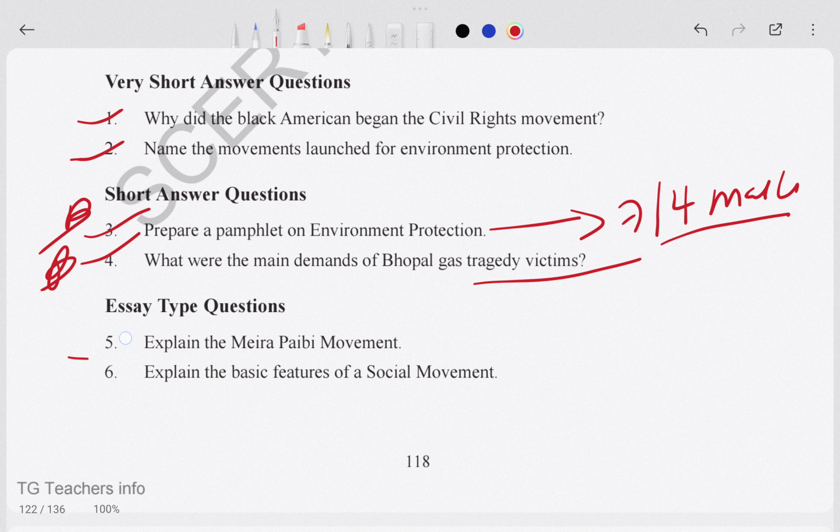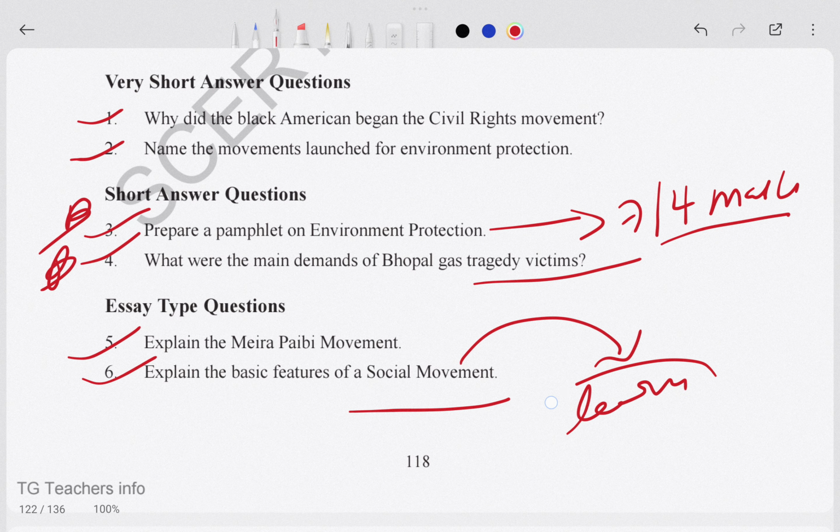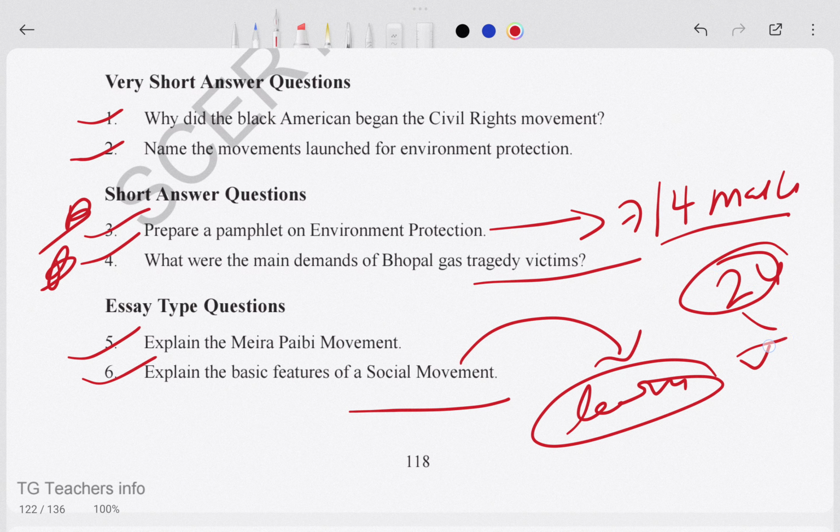Explain the media. You can explain about it. Explain the basic features of social movement. If you don't know about this, then you have to learn about this one. Go and search on Google and learn about the basic features of social movement, how we can start a social movement. In India, lots of people start a social movement, but they don't know how to follow it. They start for 2 days, 4 days, then the movement comes to an end. So don't go through the social media movement.